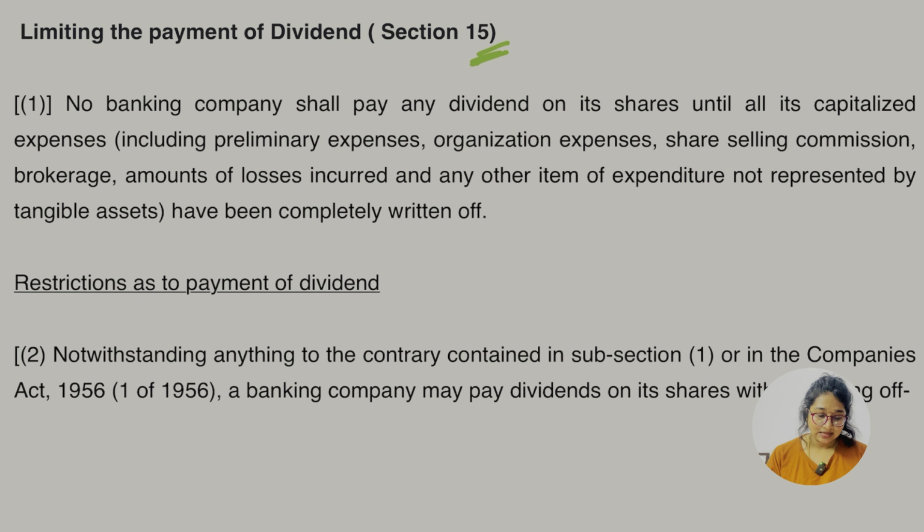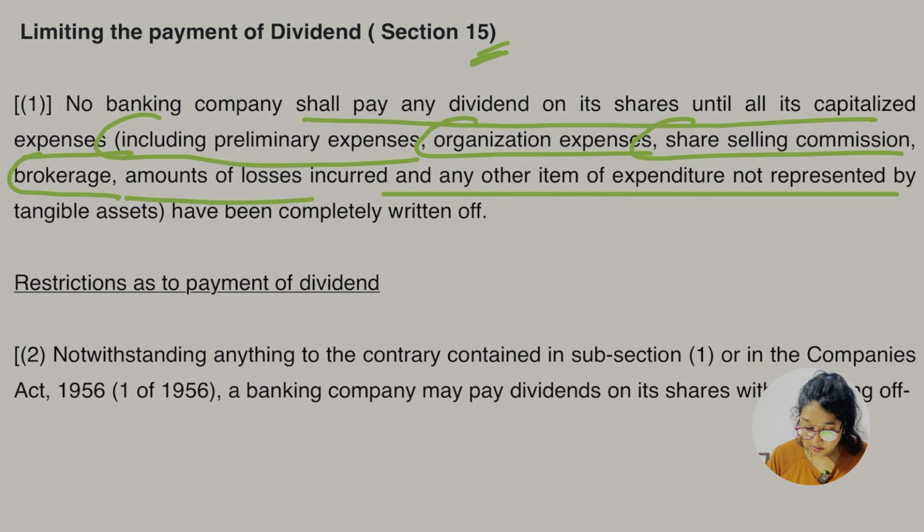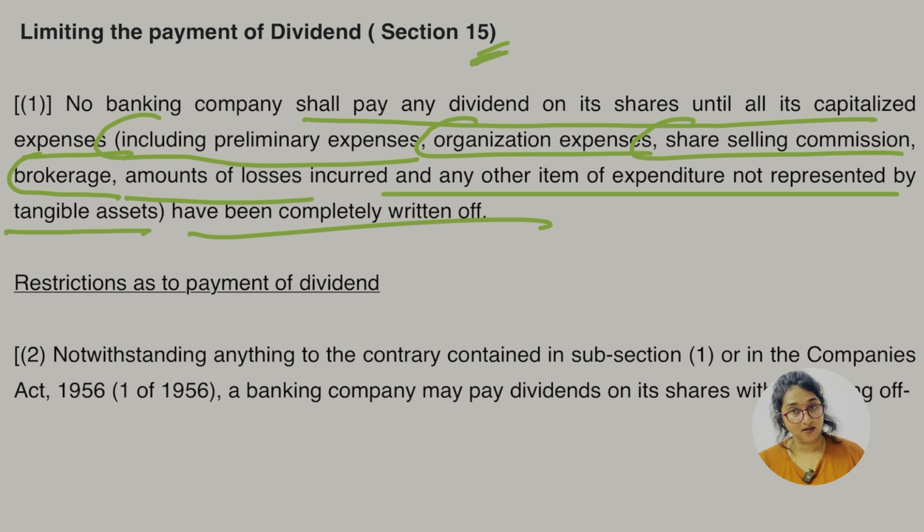So this section 15 says the limiting the payment of dividend, ठीक है. No company shall pay any dividend on its share until all its capitalized expenses including preliminary expenses, organization expenses, share selling commission, brokerage, amount of losses incurred and any other item of expenditure not represented by tangible asset have been completely written off. So first of all, ठीक है, the banking company has to write off all the capital expenditure जनाब, otherwise they cannot pay the dividend, ठीक है जी. इतना समझ में आ गया ना.